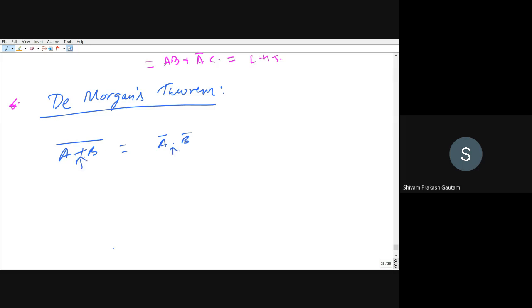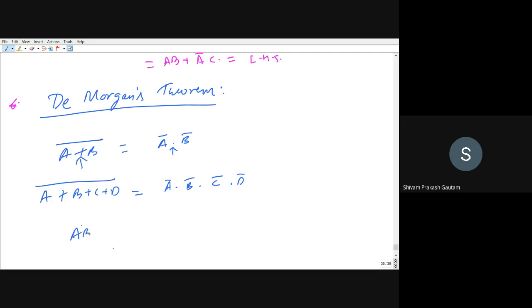So you can see earlier it was sum and the whole bar is there. Now if you want to reduce this to variables having the bar only on themselves, then the sum will be replaced by a dot sign. For a larger expression, that is A plus B plus C plus D whole bar, again A bar dot B bar dot C bar dot D bar. Sum will be replaced by your dot. Similarly, vice versa is also there.